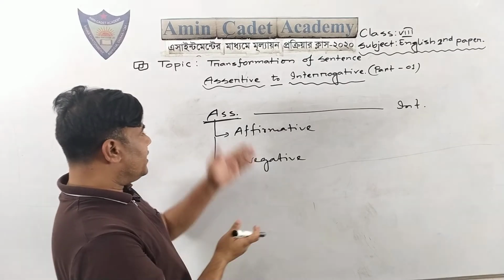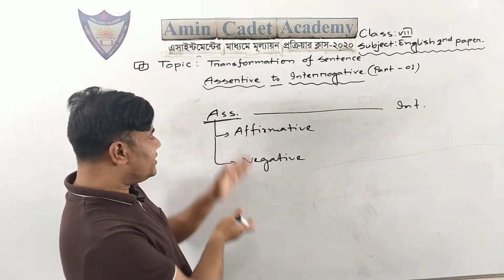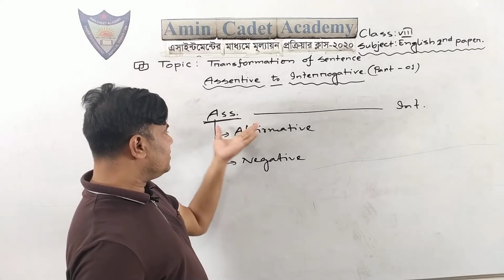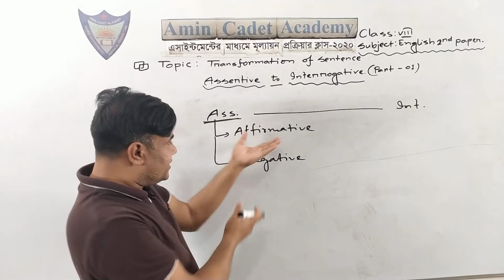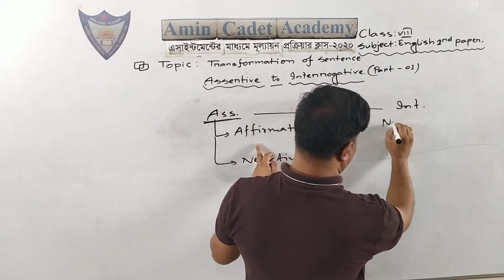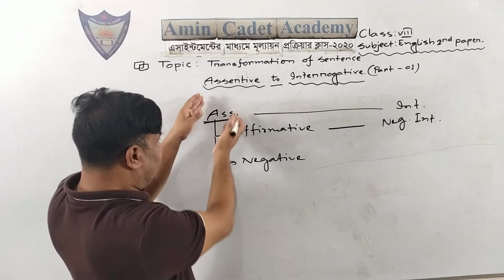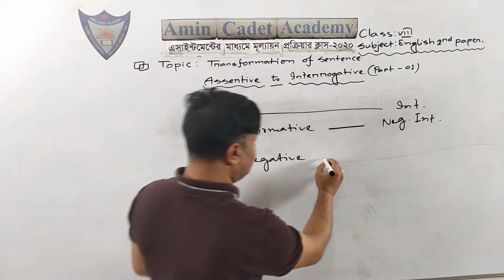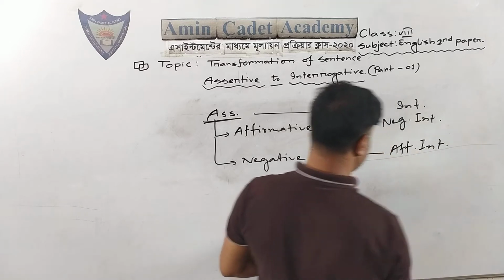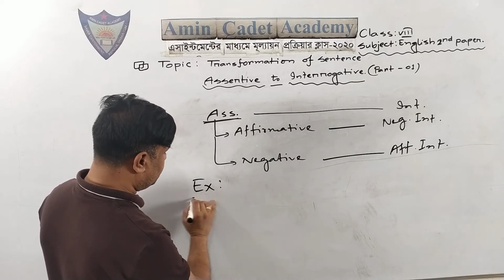When you turn any assertive sentence into interrogative sentence, at first you have to think whether the assertive sentence is in affirmative form or negative form. If the assertive sentence is in affirmative form, then you have to do negative interrogative, and if the assertive sentence is in negative form, then you have to do affirmative interrogative. Okay, now I will show you some examples here.